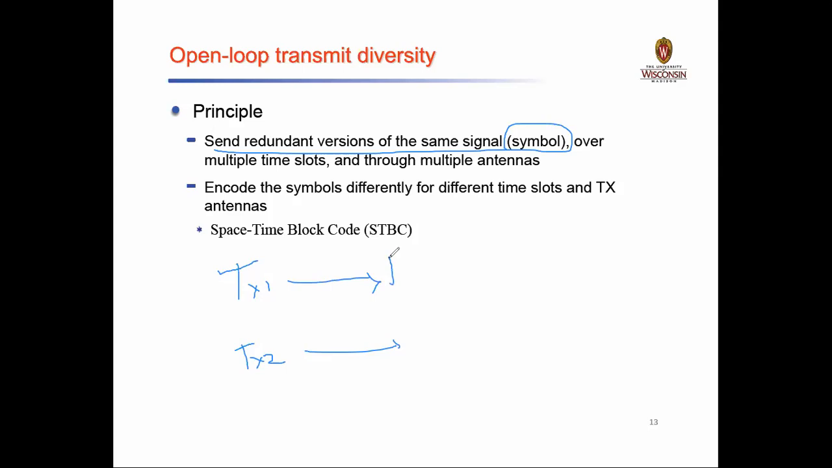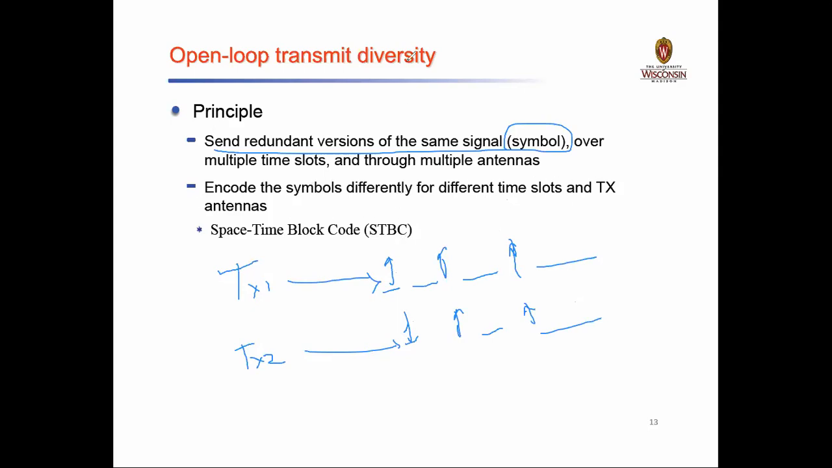For example, for the first time slot, here I have transmitted, and after some amount of time again I will transmit another symbol, and after some time again I will transmit another symbol, right? So it goes on through the multiple antennas. And not only will it transmit the same signal, it encodes the symbols differently for different time slots.